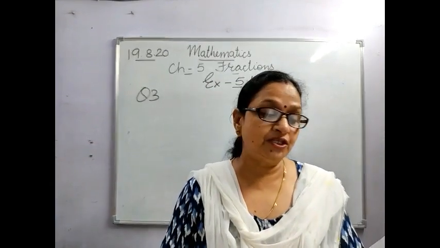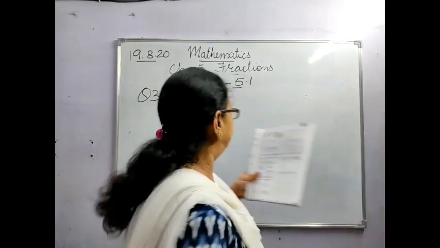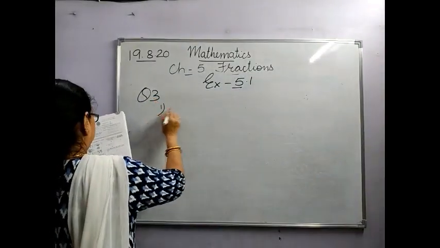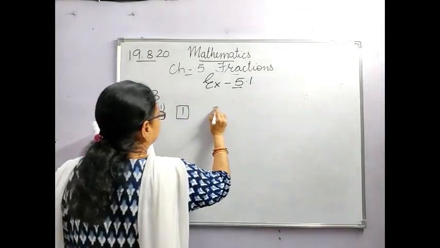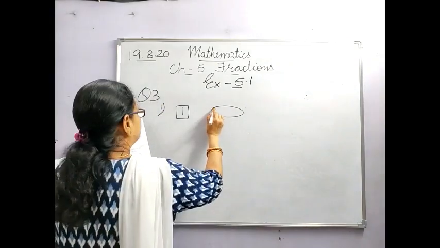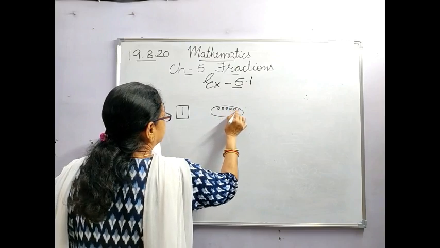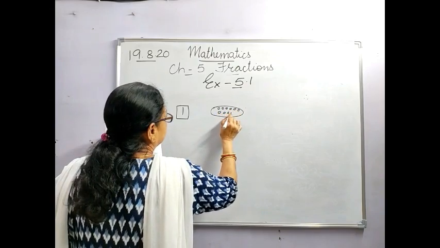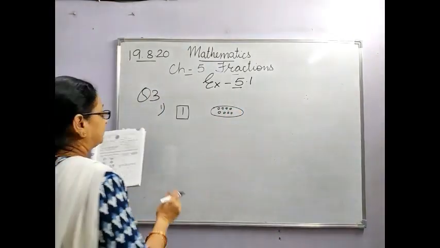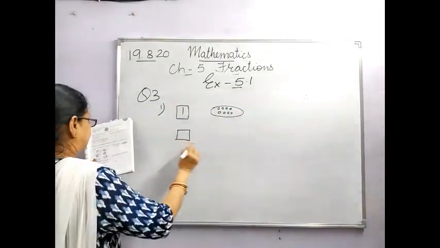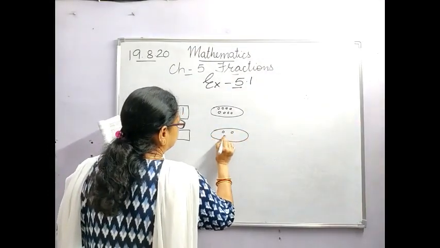See children, in the third question, the whole is given. In the square, 1 is written. In front of it, see the first one. 1 is written like this, and in front of it there are some dots made, and they are 8. 1, 2, 3, 4, 5, 6, 1, 2, 3. I think 8 they have made. Yes. Then they have left the square like this, and then they have 1, 2, 3, 4.